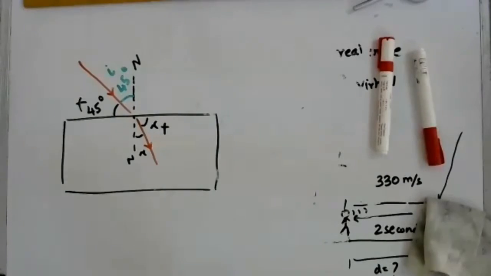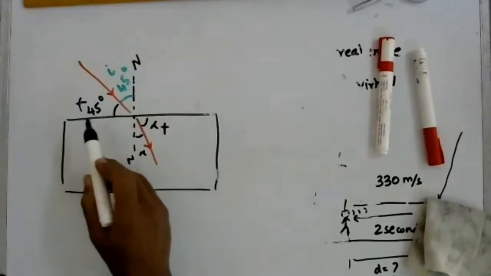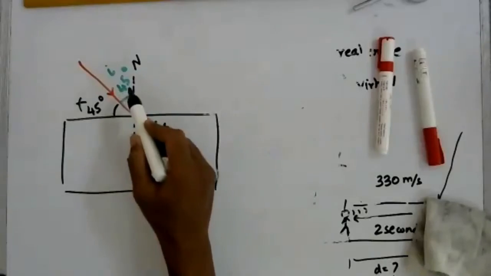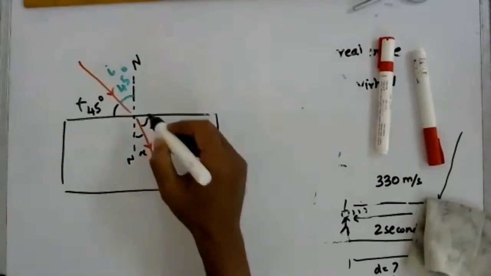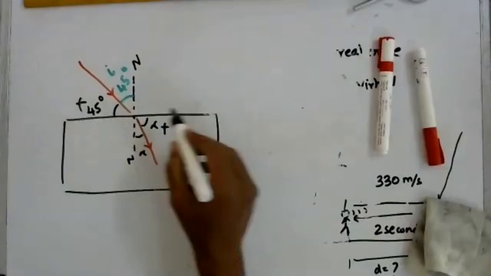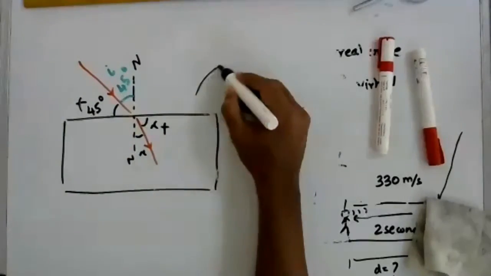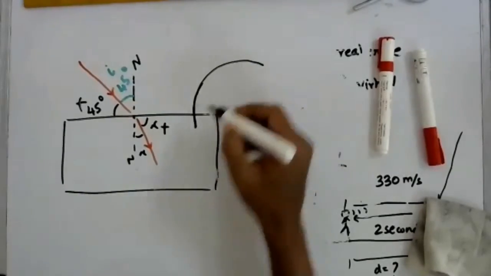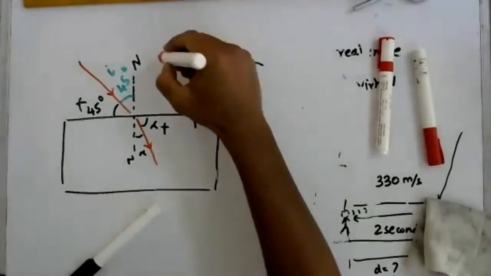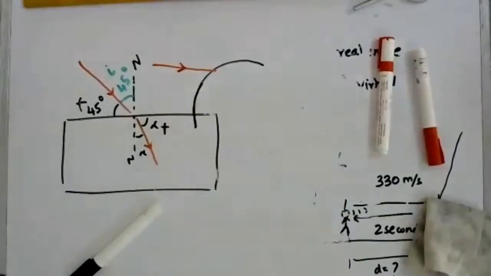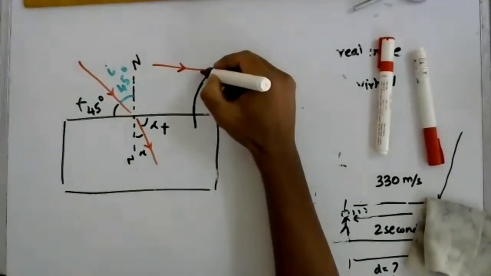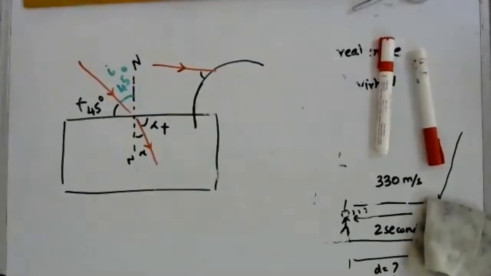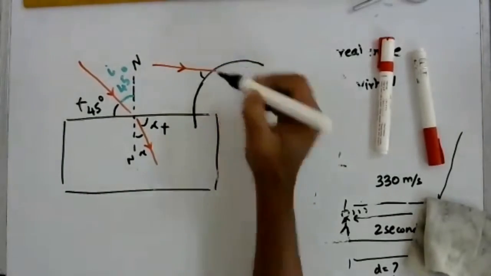In this case it's not a problem, especially if it is 45 degrees, this will be 45 and that will also be 45, so no problem. But if it is not a glass slab, say it is a curved slab, and there is a light ray incident like this on it, then if you take this as the angle of incidence, it will be between the ray and a curve.